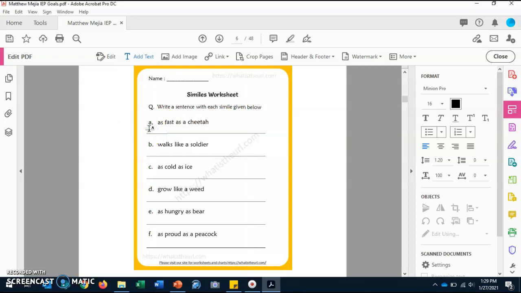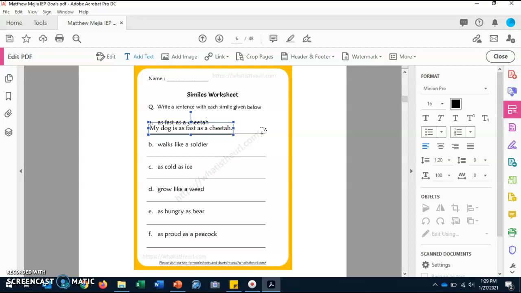You can write anything as long as it makes sense. So we can put, my dog is as fast as a cheetah. Or you could have also put, my car is as fast as a cheetah, because cheetahs are actually pretty fast.